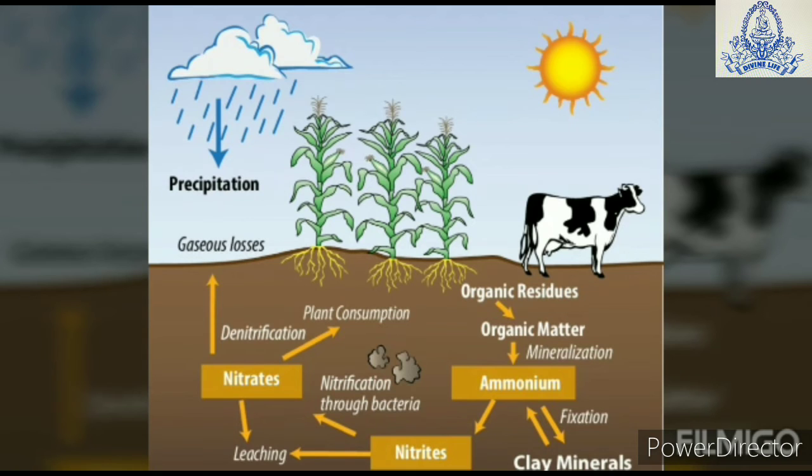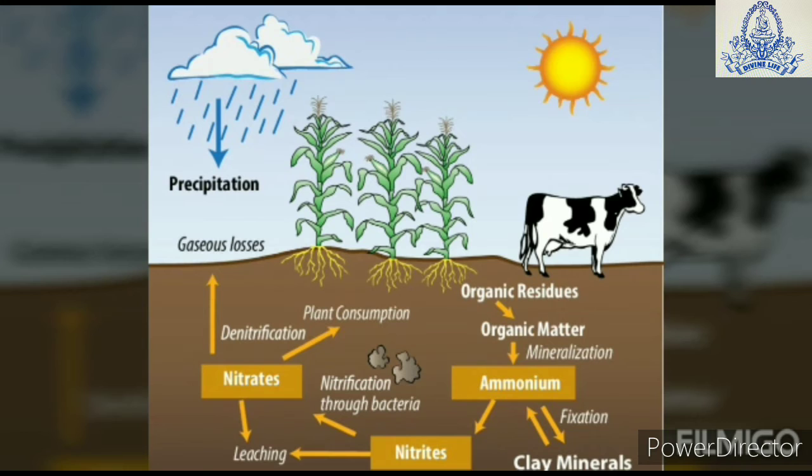Now the last step is denitrification. Now the nitrites can be converted into nitrogen gas. Means the nitrates which are obtained from the plants converted into nitrogen gas. Not only from the plants but also from the animals are converted into nitrogen gas, which is released back into the atmosphere by the certain bacteria.